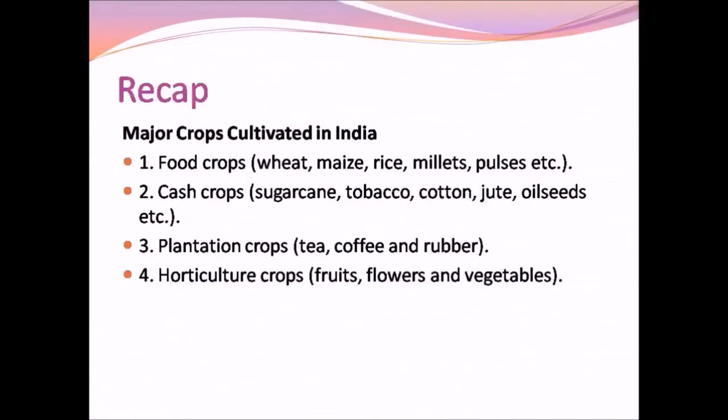Now we will have a short recap on today's class. In today's class we studied about the major crops cultivated in India. Generally, the crops are divided into four main categories. They are the food crops, cash crops, plantation crops, and horticulture crops. In the next class, we will study about the livestock and fisheries in India.